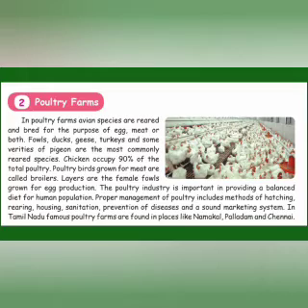Poultry farms. In poultry farms, avian species are reared and bred for the purpose of egg, meat or both. Fowls, ducks, geese, turkeys and some varieties of pigeon are the most commonly reared species. Chicken occupy 90% of the total poultry. Poultry birds grown for meat are called broilers. What are called broilers? Poultry birds grown for meat are called broilers. Layers are the female fowls grown for egg production.